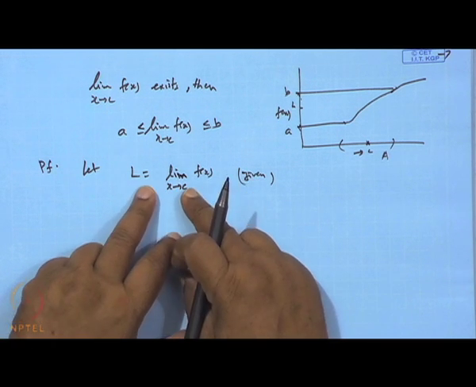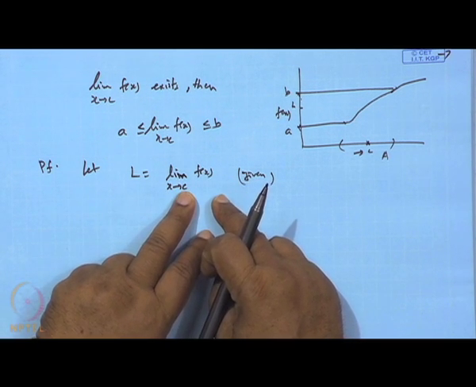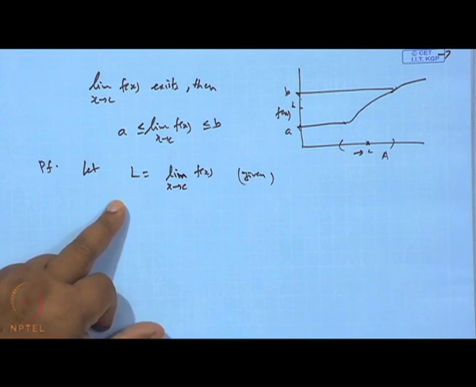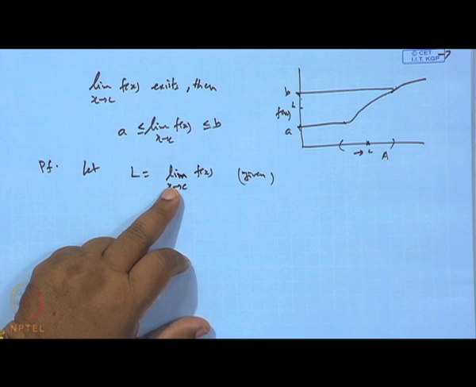Now, as we have seen, the epsilon-delta definition of the limit and the sequential definition are equivalent. This means we can also define the limit of the function by means of sequences.